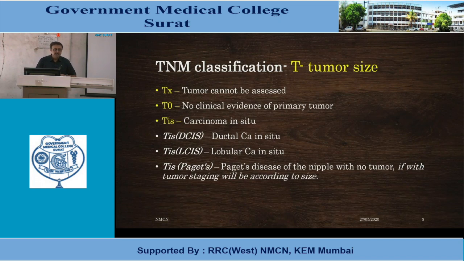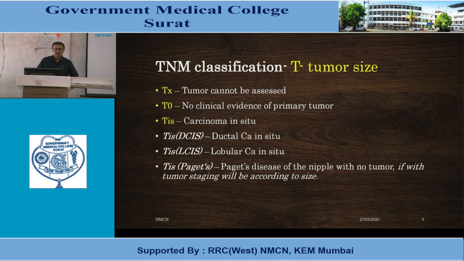So this is basically the clinical TNM classification. For that we require perfect clinical examination. While we are examining patients, we have to keep the TNM classification in our mind: examining the breast, examining tumor characteristics, examining the axilla, and the rest of the systemic examination for metastasis. So this is basically the clinical TNM classification.